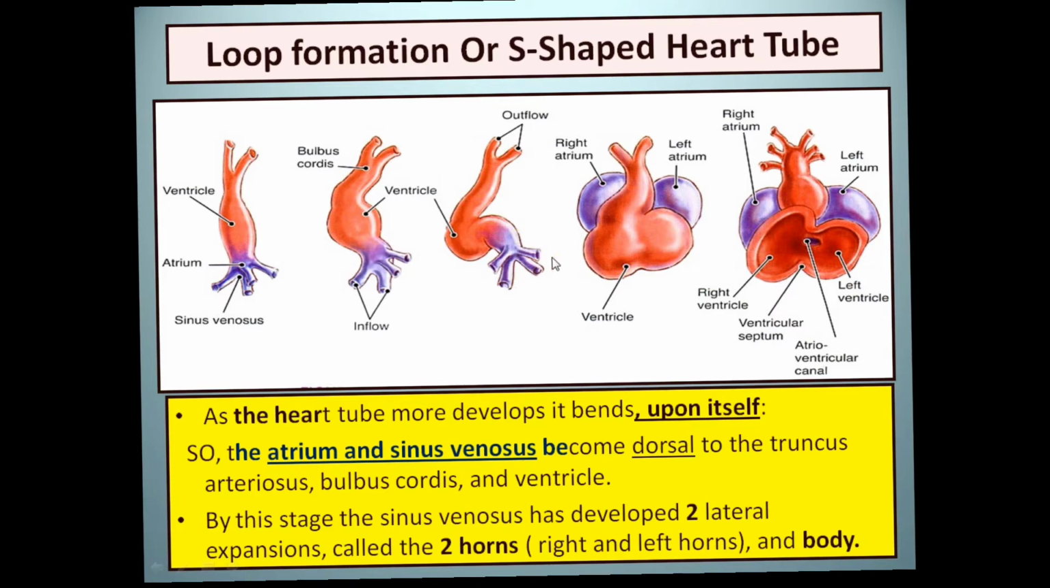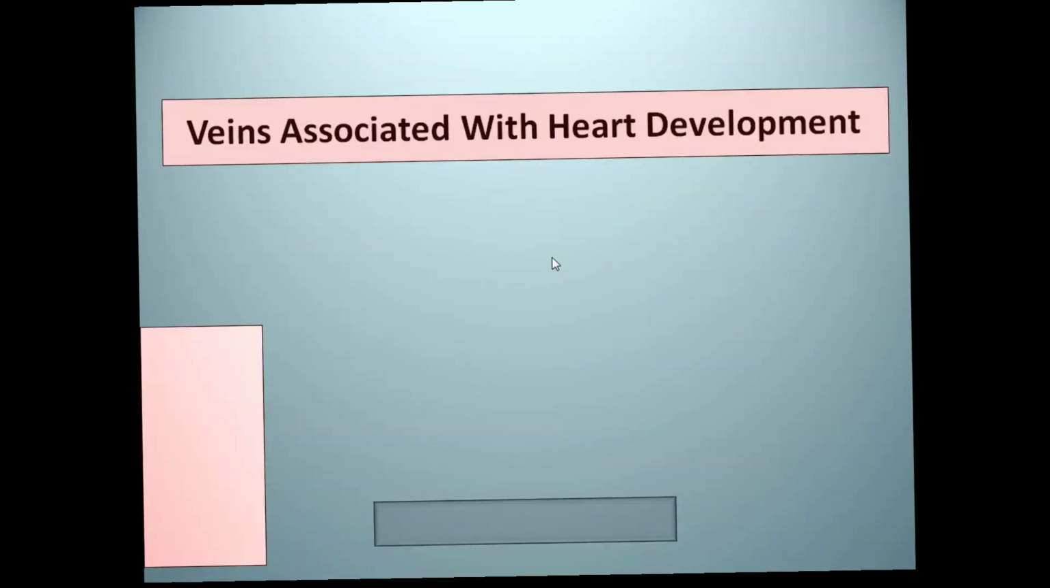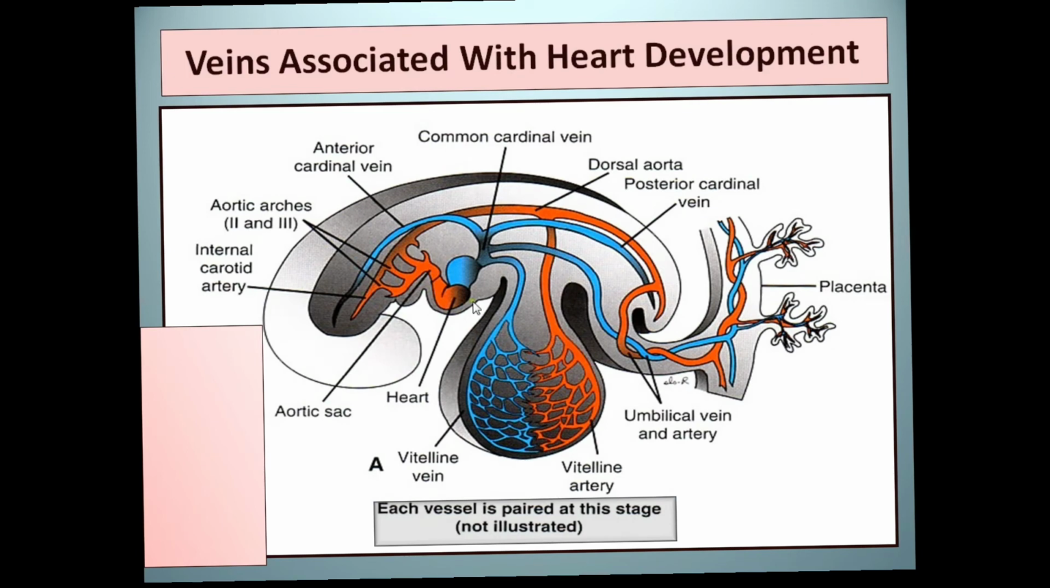And these horns receive three veins from the rest of the body: from the yolk sac, from the placenta, and from the rest of the body. So these three veins are the common cardinal vein, the vitelline vein, and the umbilical vein. These three veins open up into the right and the left parts of the sinus venosus. Okay, so each horn receives the three veins: common cardinal, vitelline and umbilical.